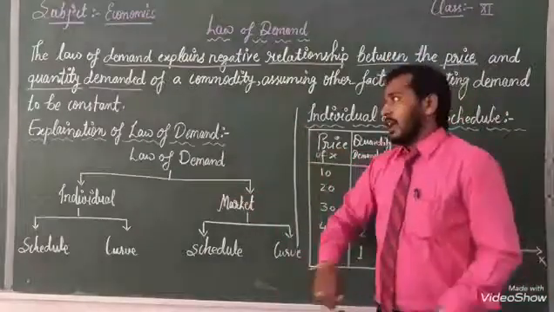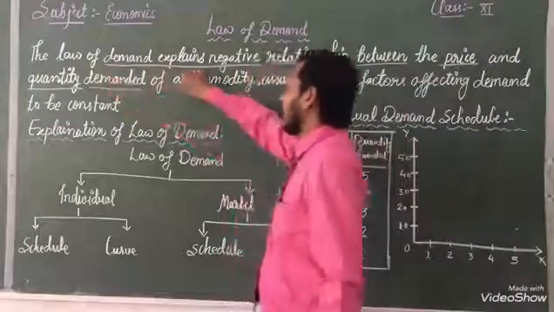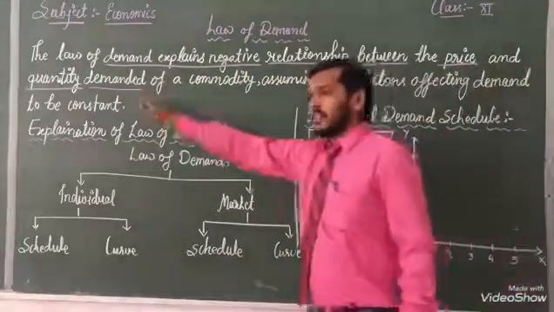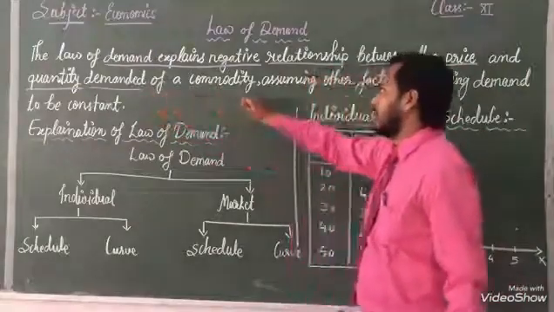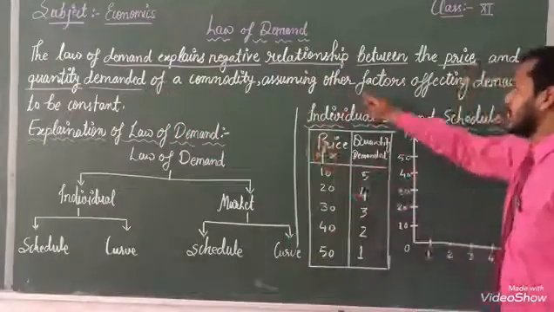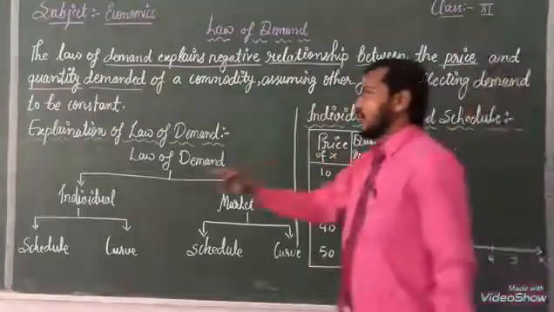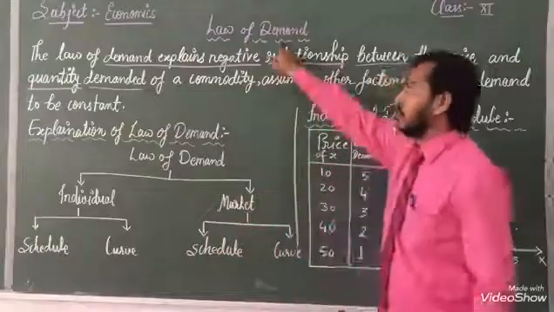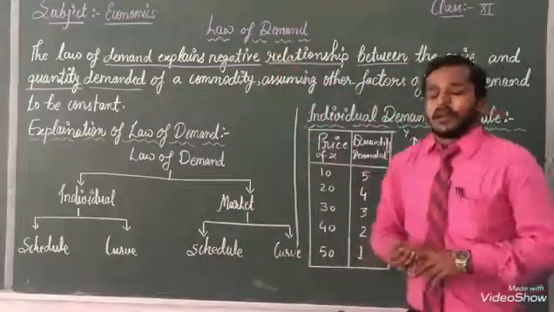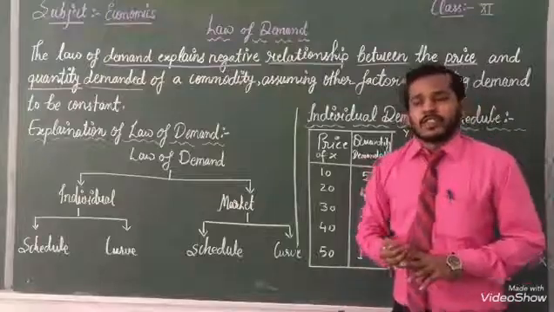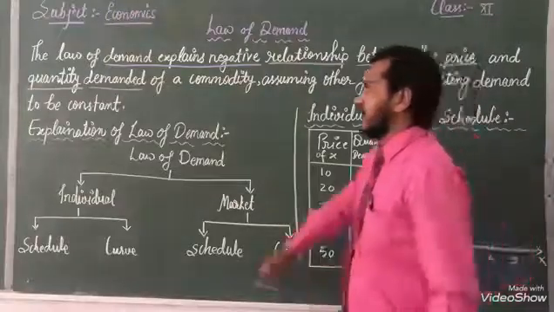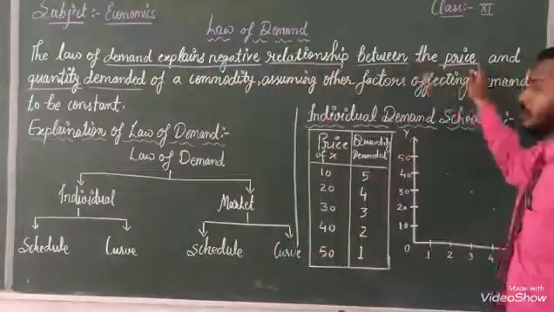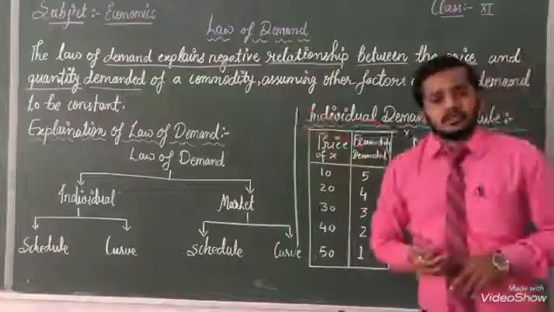According to demand, our law of demand explains the negative relationship between price and quantity demanded of a commodity, assuming other factors affecting demand to be constant. This is the important information for you. This is showing the law of demand. We can say demand explains the negative relationship between price and quantity demanded.